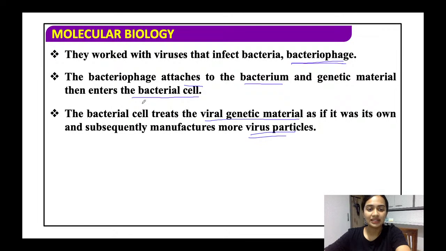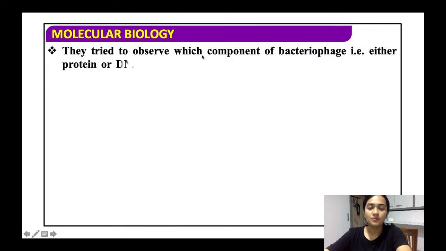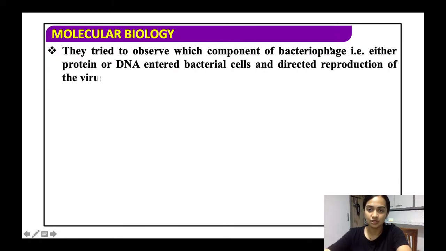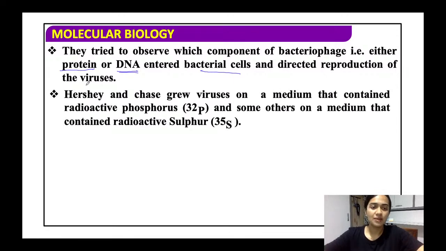So inside the bacterial cells, this viral genetic material starts to replicate, that is, manufacture more virus. And they tried to observe which component of the bacteriophage, either the protein or the DNA, entered the bacterial cells. So again they are testing what entered the bacterial cells. Was it the protein that entered, or the DNA? And it directed the reproduction of the viruses. Alright. So what happened here?